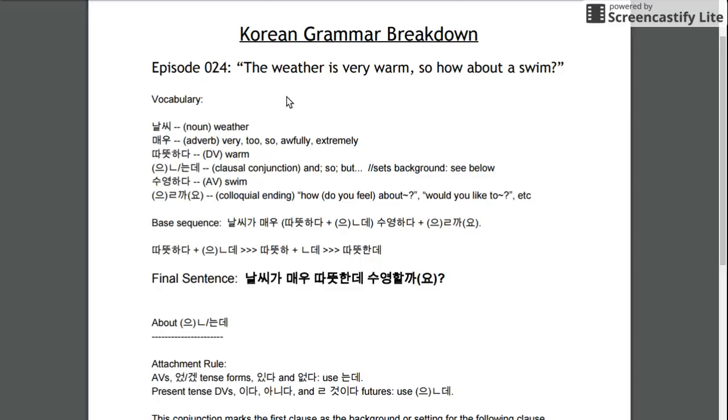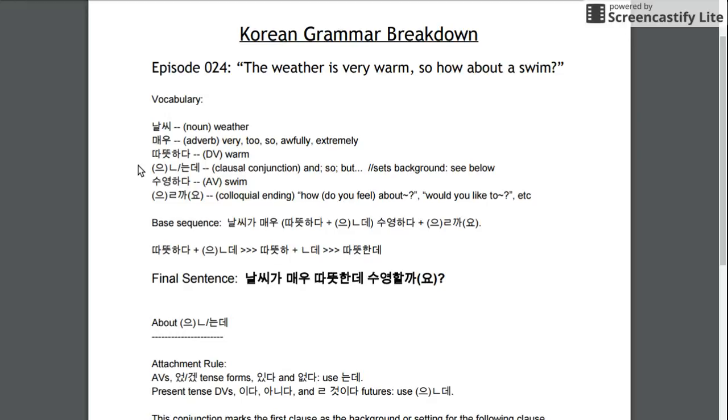This is episode 24. The weather is very warm, so how about a swim? Vocabulary. 날씨, weather. 매우 is an adverb, very, awfully. 따뜻하다 is a descriptive verb, warm.